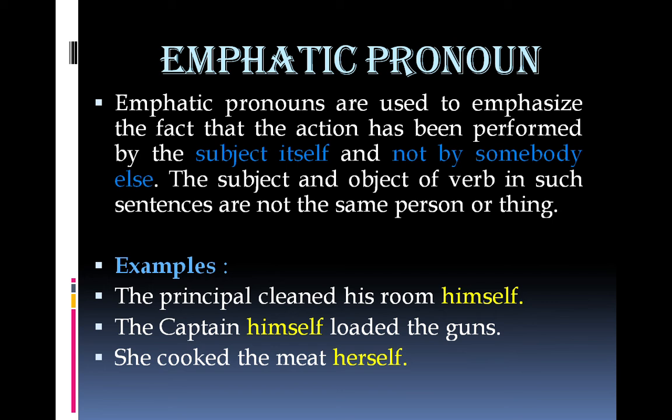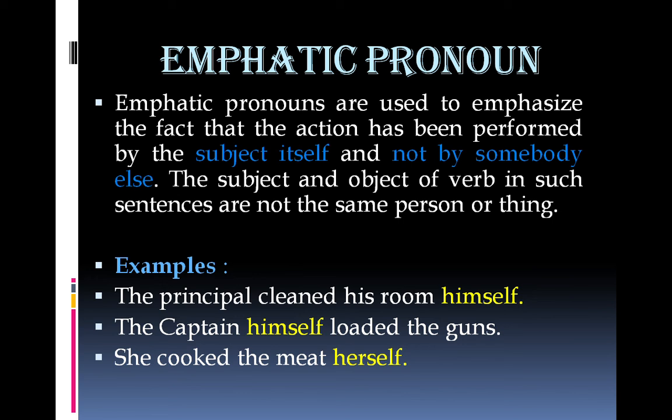She cooked the meat herself. What's the subject of this sentence? She. What did she do? Cooked. What did she cook? Of course, she didn't cook herself. Had she done so, the dish would have been much tastier. But she cooked the meat, not herself. So she is the subject, cooked verb, meat object.